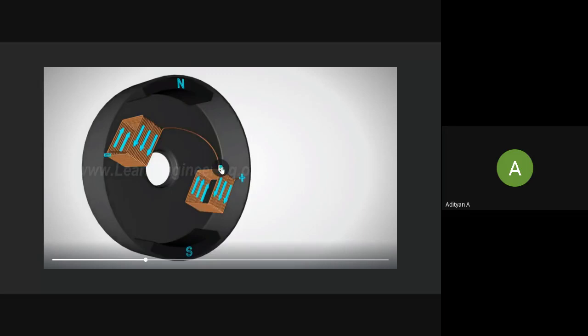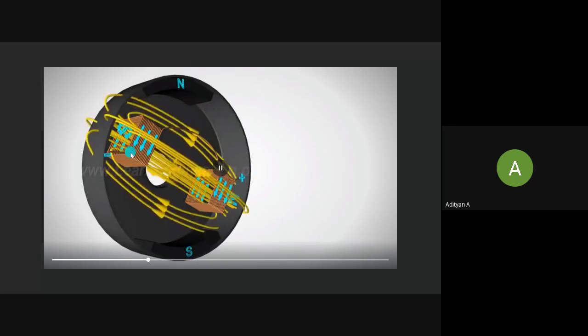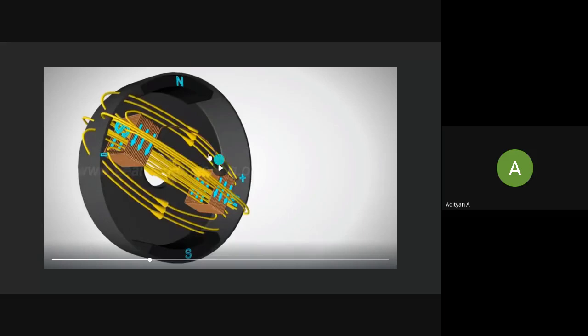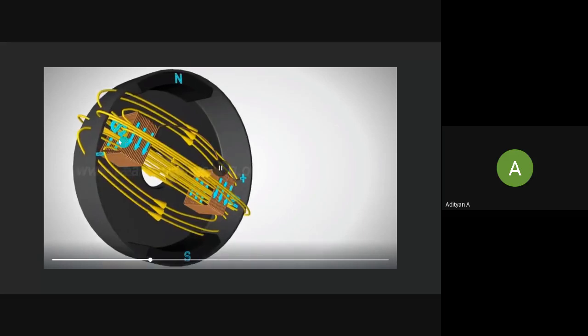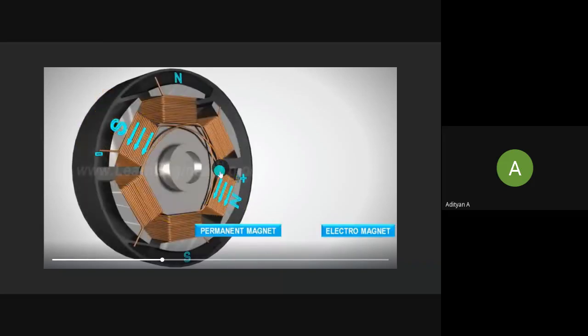When you give a negative potential here and a positive potential here, current flows, of course. It behaves as an electromagnet with this end as a south pole and this end as a north pole. The north pole from the permanent magnet is attracted towards this south pole.